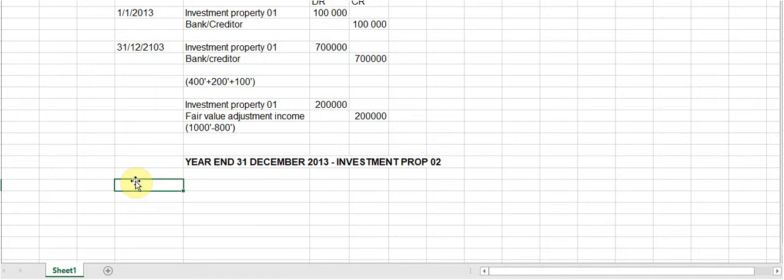It is then that it is obtained, it would seem, on 30 June at a cost of 2 million rand, and at year end the fair value is 2.2 million. So on 30 June 2013, we're going to have debit investment property 02. And did they tell us how it was paid for? It seems that they haven't, so I'm going to say bank/creditor. And they tell us that it was purchased for 2 million rand.